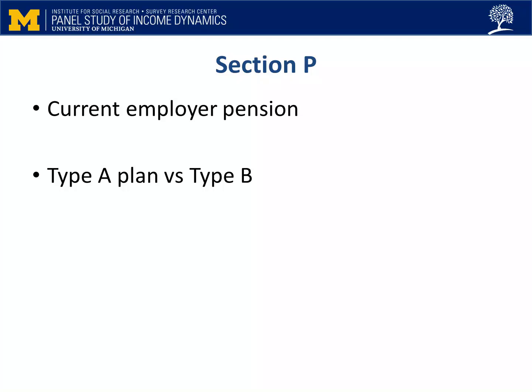There are two basic ways of determining benefits in pension plans, which we refer to as Type A and Type B. The reference person will be asked different questions depending on whether he or she has a Type A plan, a Type B plan, or both. You should become very familiar with these types so you can record the respondent's answer as the correct type.